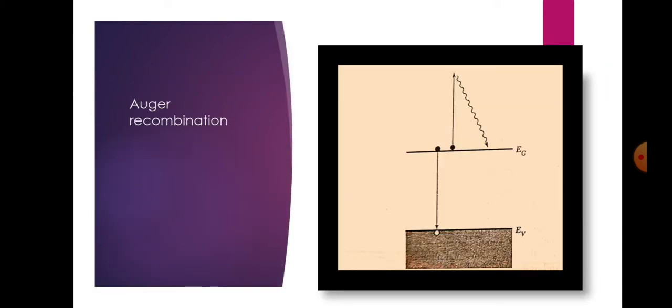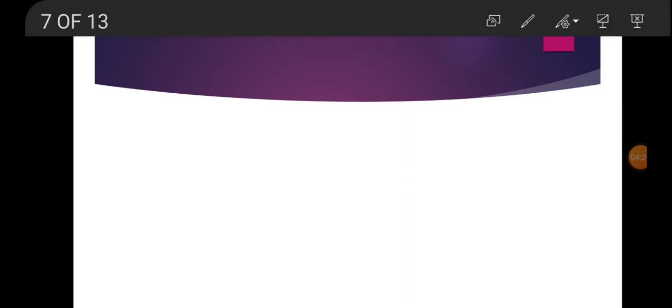So, how would these states appear in the Fermi energy band diagram in case of neutrality? We note that the